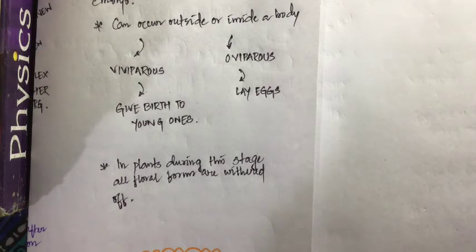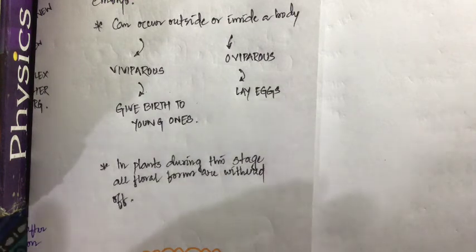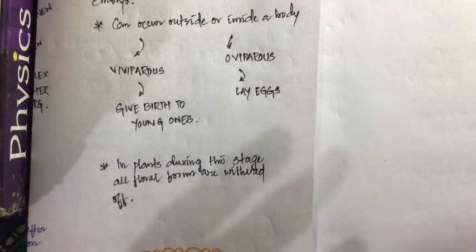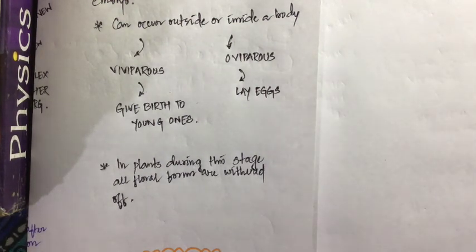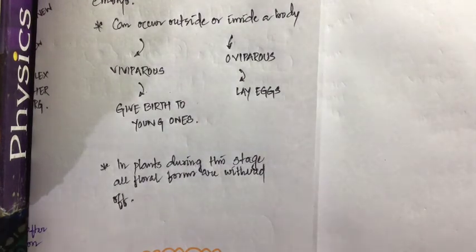Clear? So in this whole chapter, we have discussed what reproduction is, the different types of reproduction, asexual and sexual reproduction, what asexual reproduction is, the different types of asexual reproduction, then we have studied the sexual reproduction process, the different steps of sexual reproduction, that is the pre-fertilization, fertilization and post-fertilization events, what happens in each of them, each and everything we have discussed with the basic concepts.